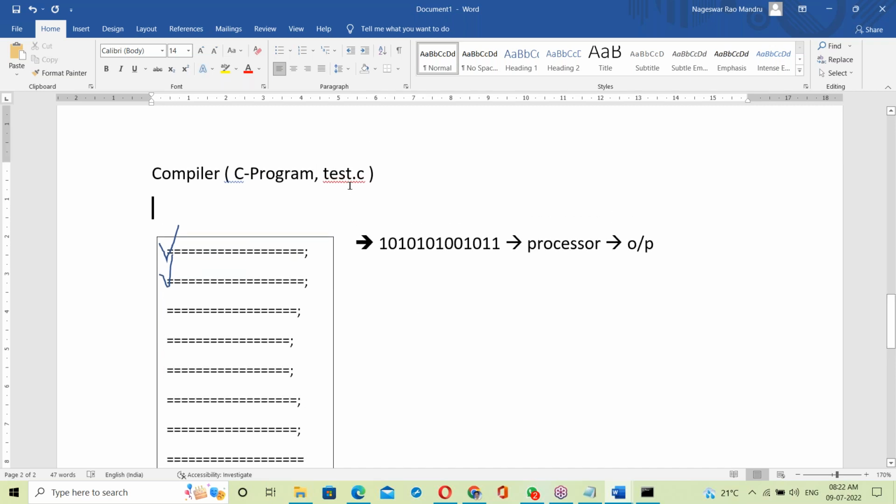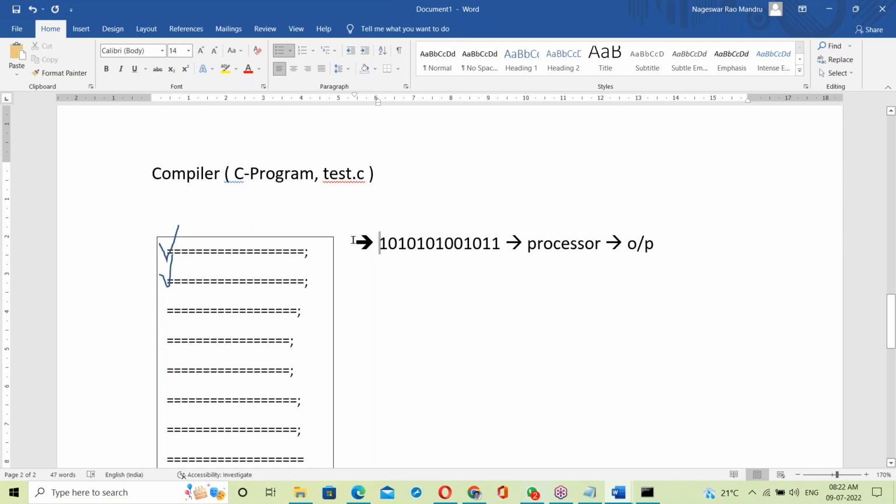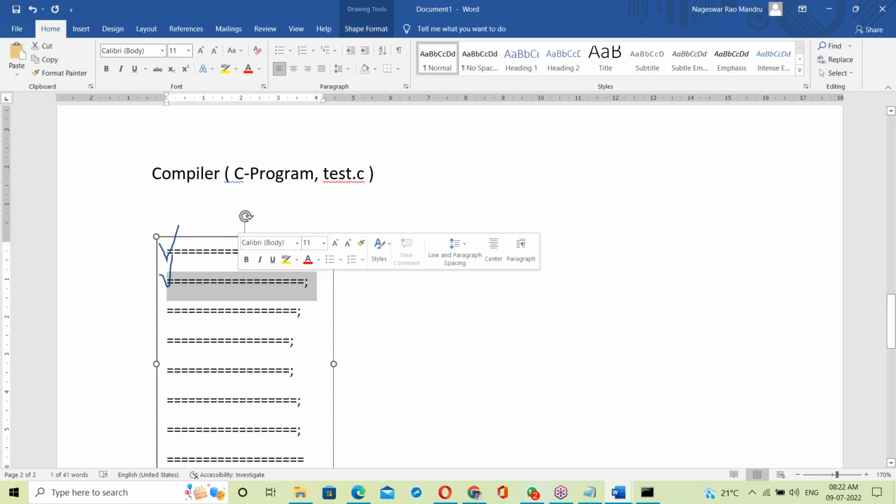See here. The compiler checks the first statement. Suppose the first statement is correct. Even if correct, it won't convert into binary code immediately. Then it checks the next statement. Suppose the second statement is also correct. Even if correct, it won't convert.